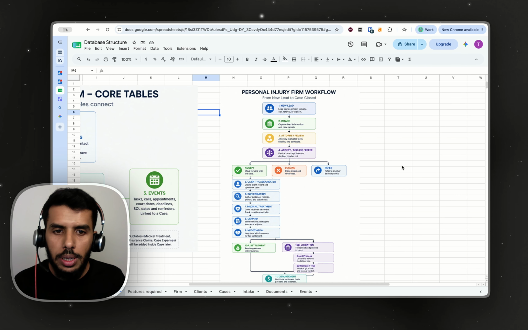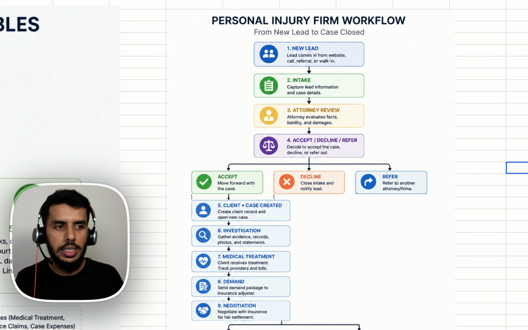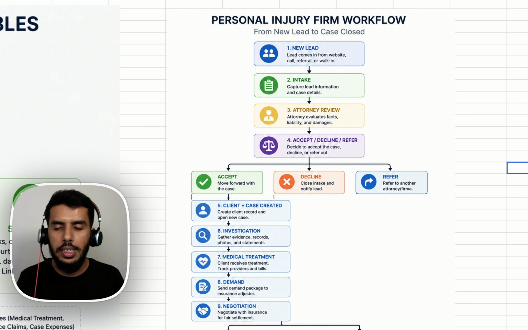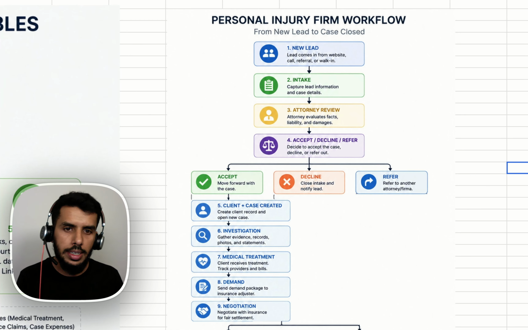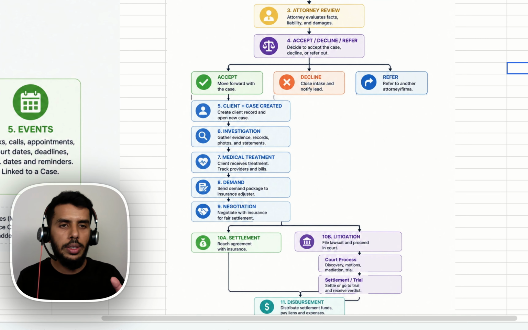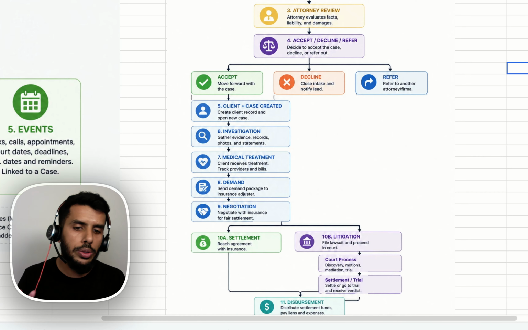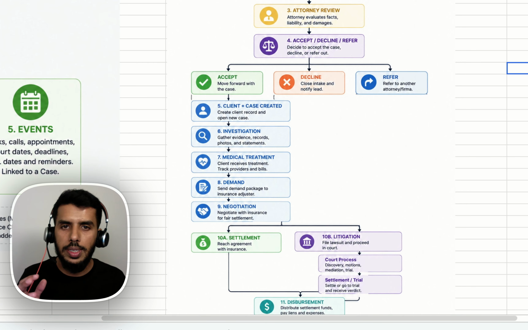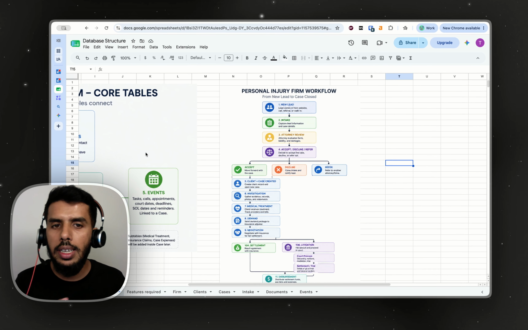And if I go back to the image, this is the flow. Obviously, you're going to have a new lead, and then when the new lead comes through, you're going to send in an intake form. Either it is attached on a website or it can be just a link. They're going to fill in the form. You're going to get the data in your database, and then you can either accept or decline the lead. If you accept it, it will further be automatically processed, and we can build the client and case out of this automatically. Then we can have the investigation and treatment and all the demand letters and templates and all sort of thing. And finally, when you have either settlement or a litigation, that process, and then close the case. That's enough of theory. Let's just get to building.